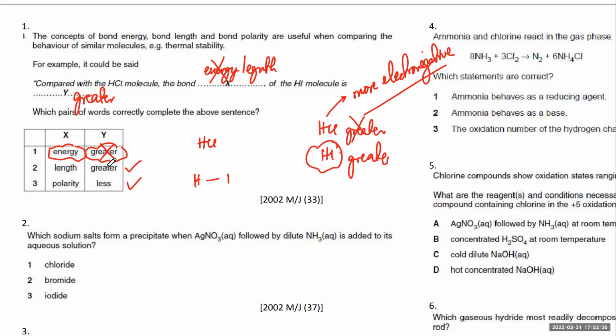So in all cases, the HI bond length is going to be greater. The HI polarity is going to be lesser. But the first one is wrong. The HI bond energy is not going to be greater. It's also going to be lesser. Is that clear? Are you clear? Yes, sir.